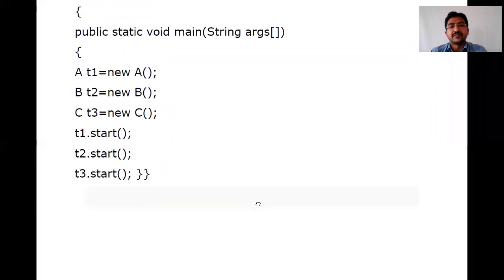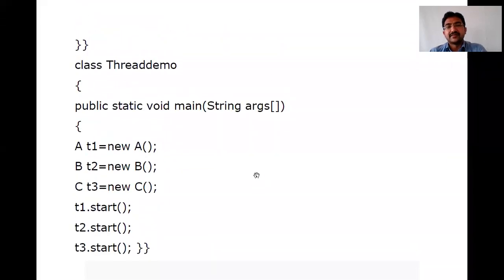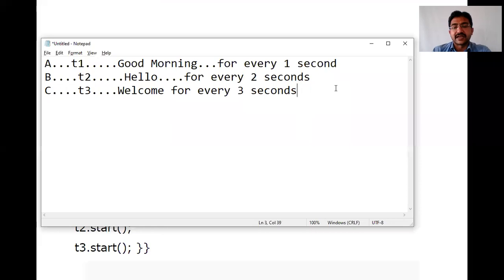Now, how will the output come? After 1 second, good morning will be displayed, and for every 1 second after that. In the 2nd second, it displays hello as well as good morning.